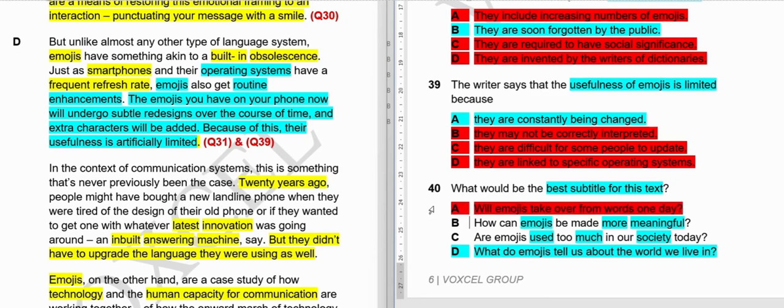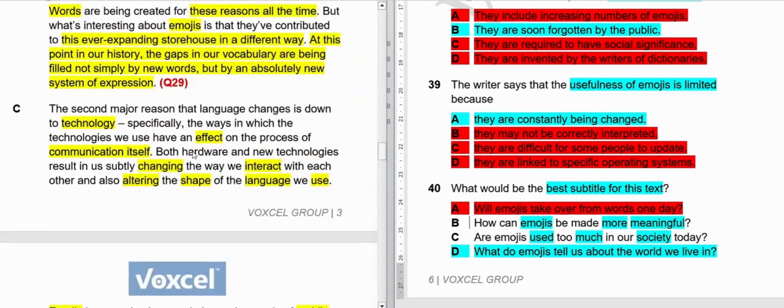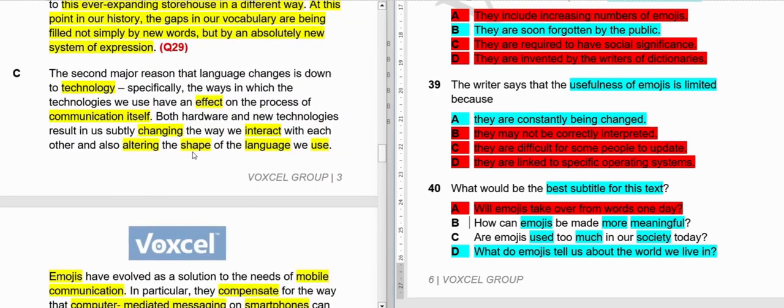So we have already discussed why A cannot be the answer, because in any text we haven't read whether emojis will take over from words one day or not. In fact, they were saying both are used to convey messages on digital platforms.